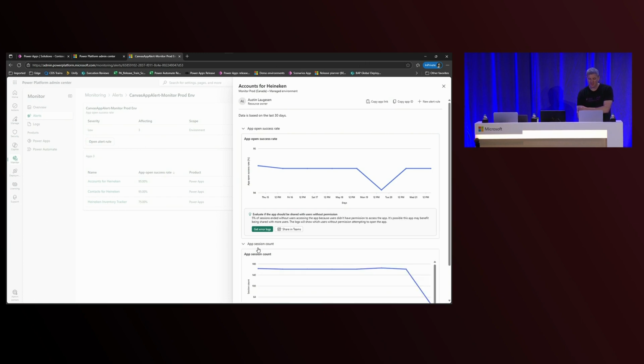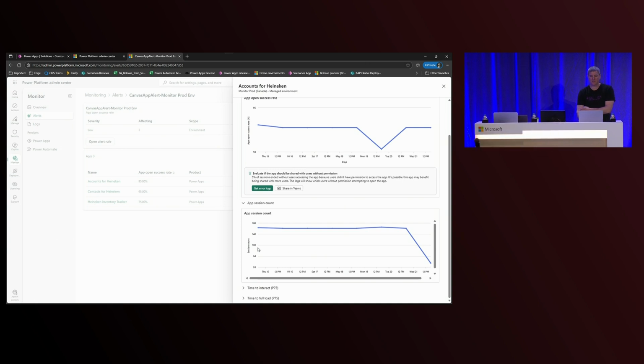You can also see the different session count. And it looks like right around that same time frame when we started to get degraded performance, actually a lot of the users started dropping off too. So it's definitely something that we want to look at.